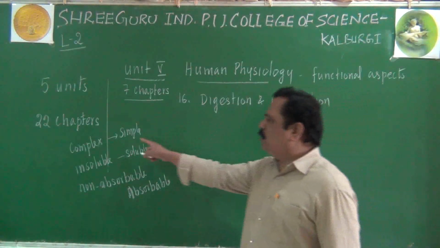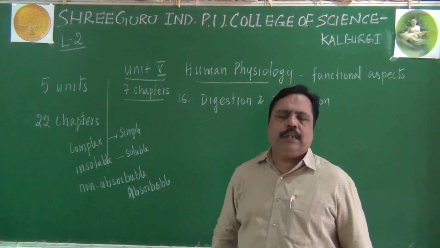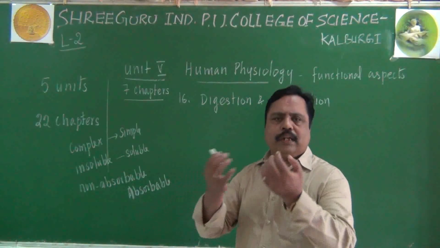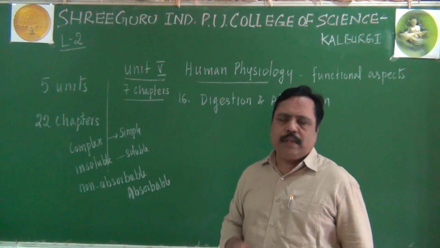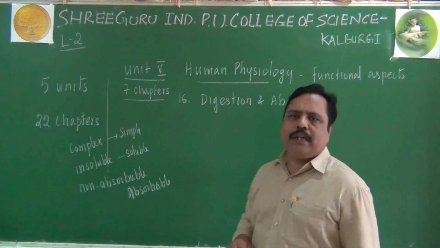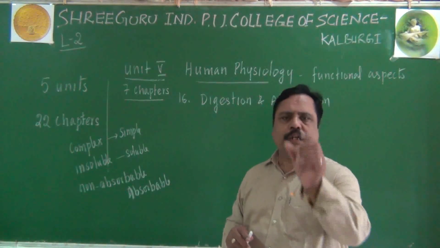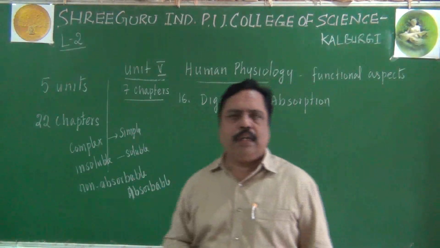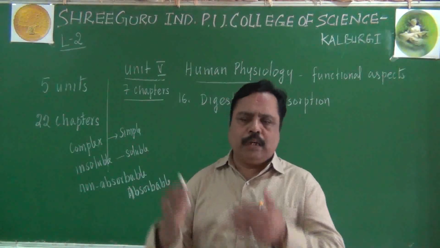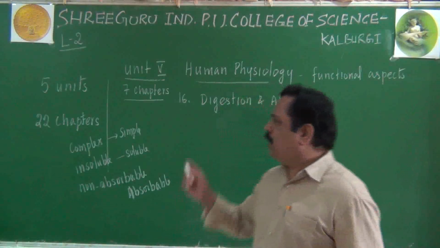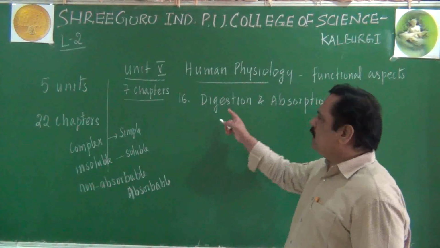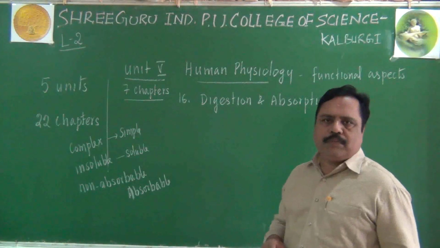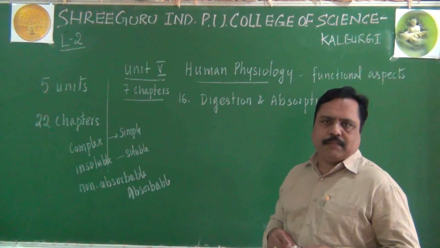We must convert them into simple, soluble form, and only then can we take them to the tissues. There is a special system available for digestion, that is called the digestive system. You have heard about the alimentary canal of the human body and the parts present in it. This alimentary canal is responsible for performing digestion.